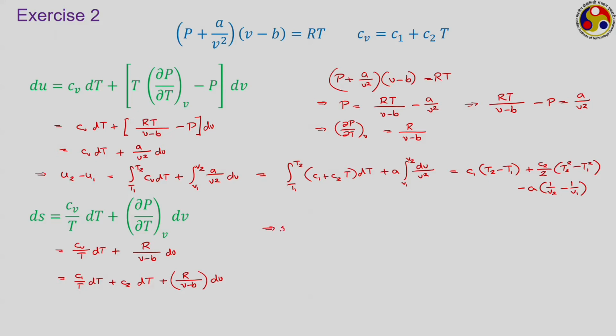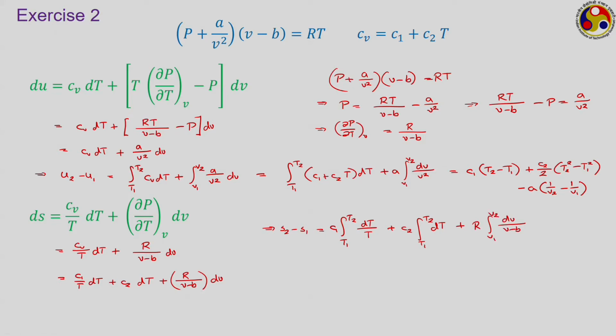Therefore, S2 minus S1 will be equal to the integral from T1 to T2 for the first term, where C1 can be taken outside, dT upon T, plus again C2 can be taken outside, integral T1 to T2 just dT, plus taking R outside, it is dV upon (V minus B) from V1 to V2.